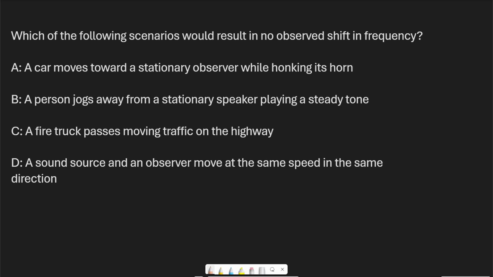All right, so here's the problem. Now pause and try and solve it. Okay, so fairly straightforward, I think. Not too difficult of a problem, but I like this because it does kind of help to illustrate the conceptual idea of the Doppler effect.